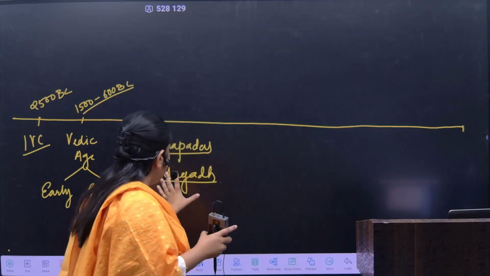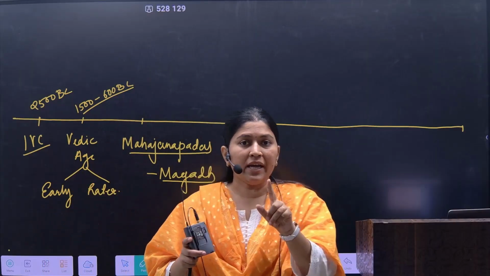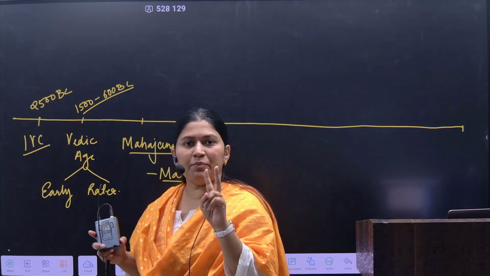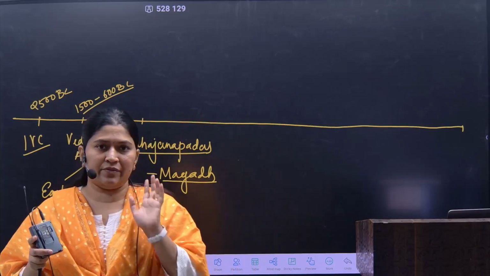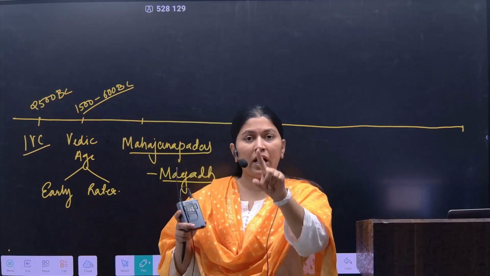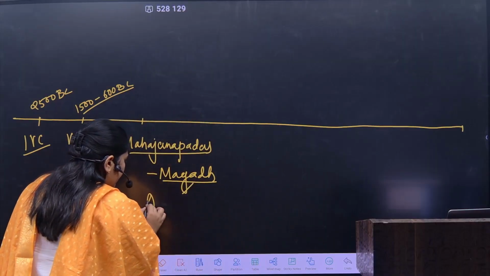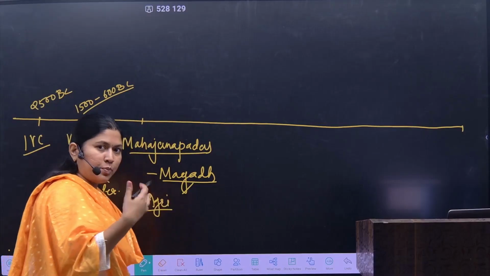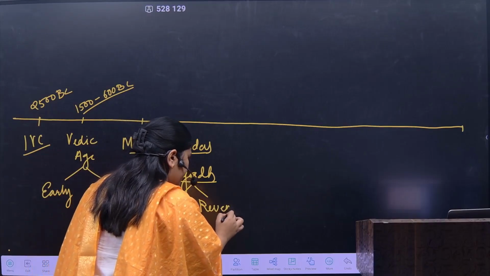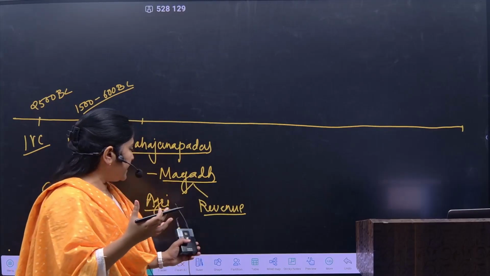The Magadha empire became one of the most powerful empires in ancient history. Why? Because of iron technology, and secondly the development of socio-cultural activities. We had a separate discussion on this, but here you need to be very careful about iron technology. Due to iron technology, agricultural production increased at a faster pace. After that, the sources of revenue also increased, and both of these led to a power struggle.